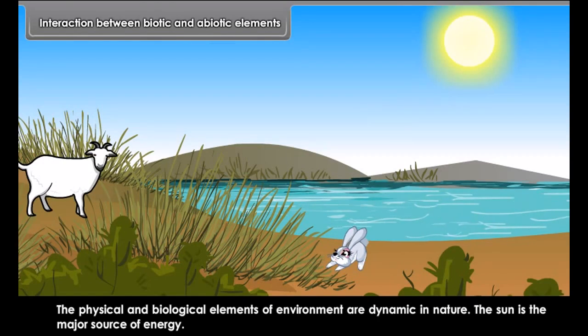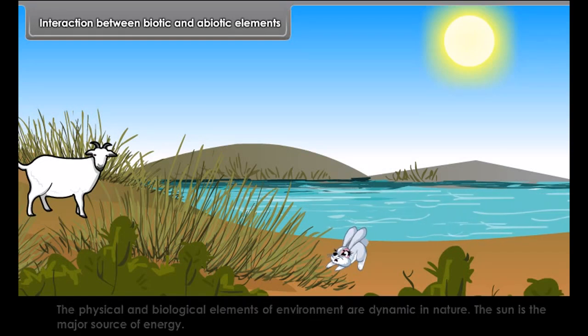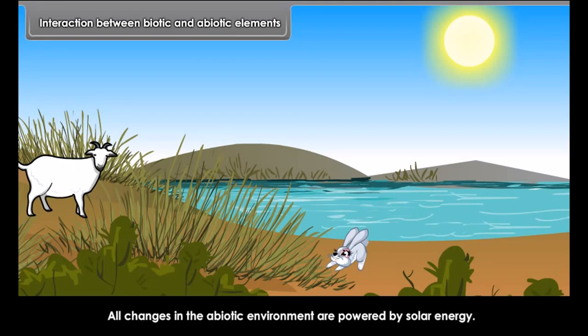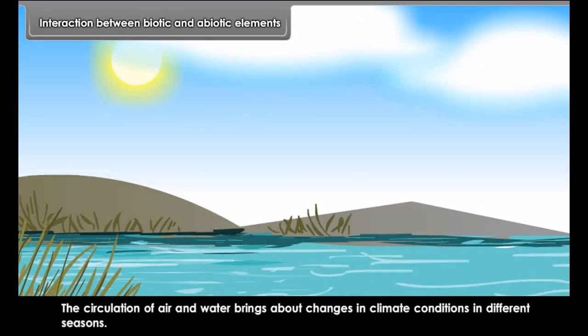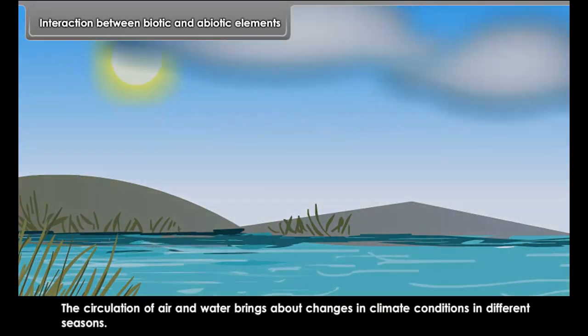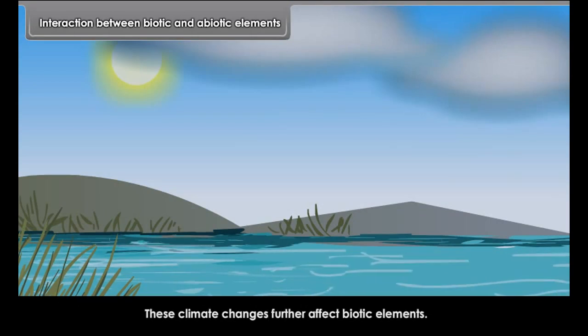The physical and biological elements of environment are dynamic in nature. The sun is the major source of energy. All changes in the abiotic environment are powered by solar energy. The circulation of air and water brings about changes in climate conditions in different seasons. These climate changes further affect biotic elements.